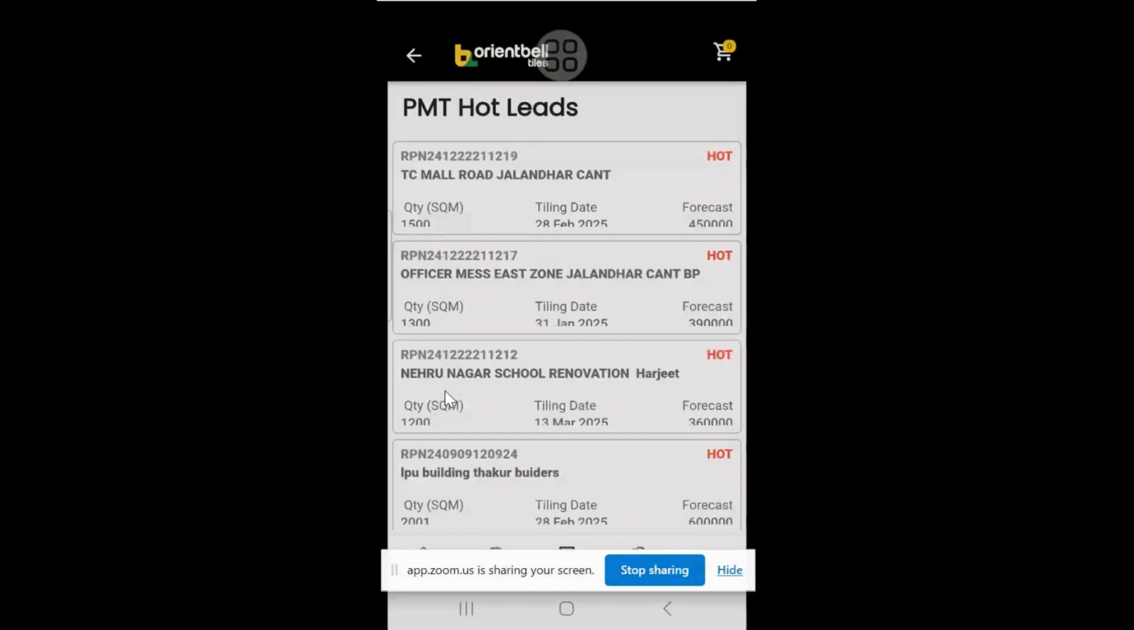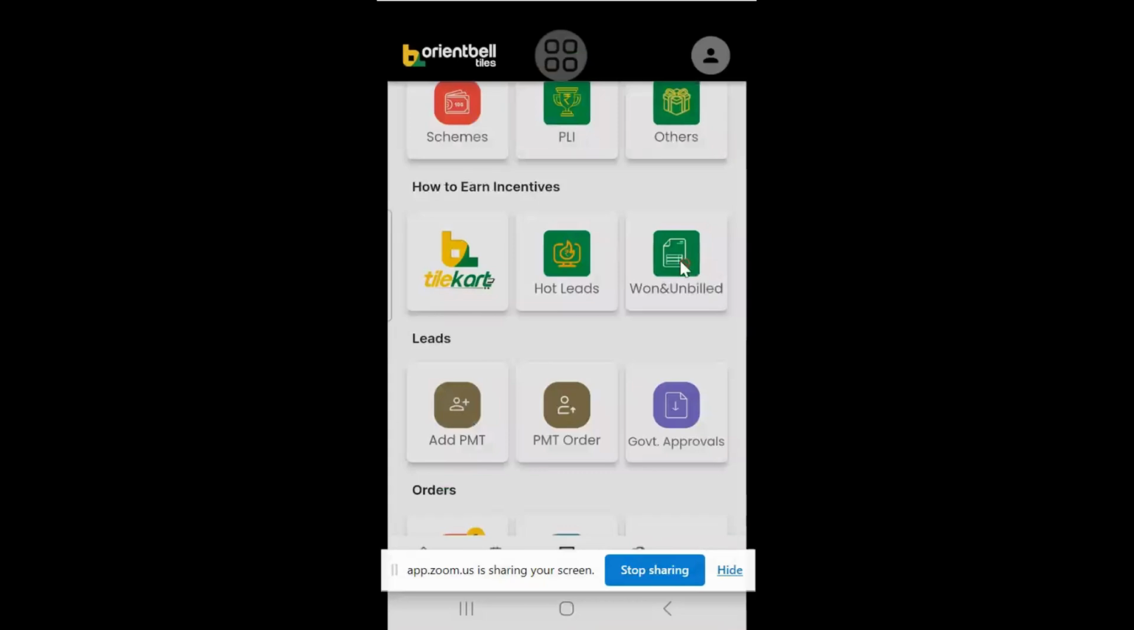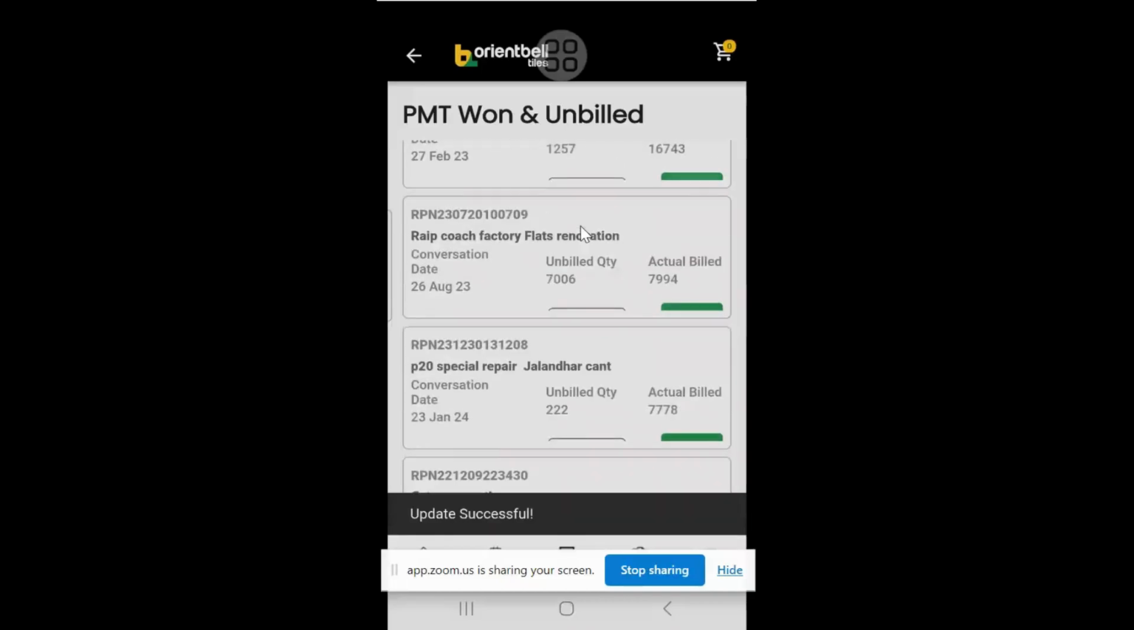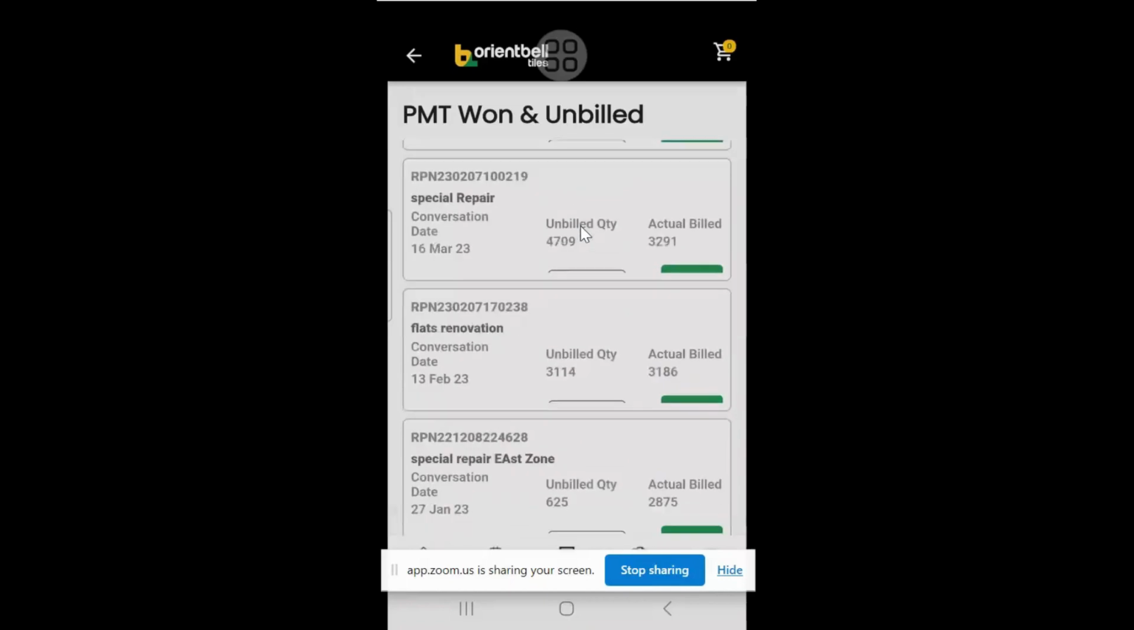Number two, own but unbilled. These are the projects already owned, but there is still remaining quantity. Here also it will show when the date was and what the unbilled quantity is. Here also you can click and update. You can see how much the unbilled quantity is.